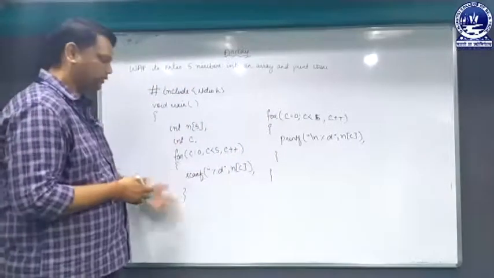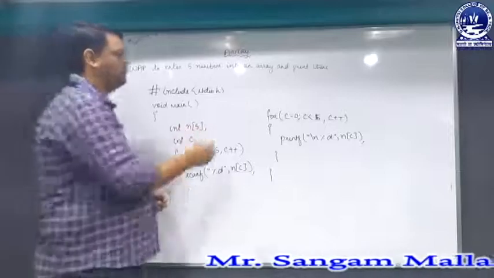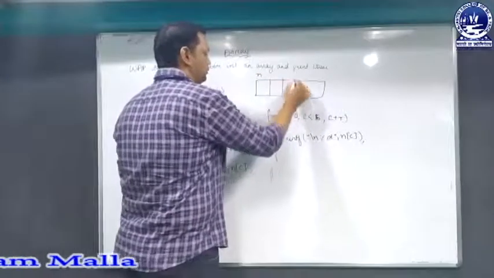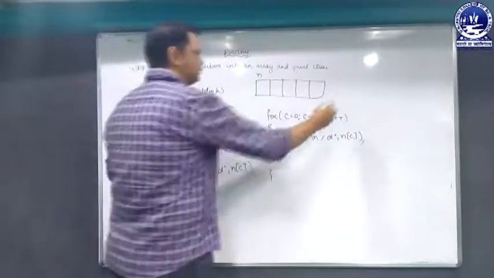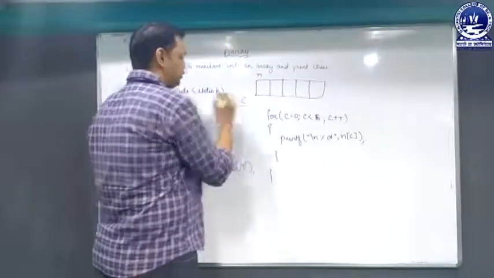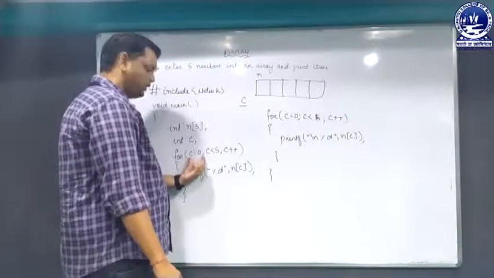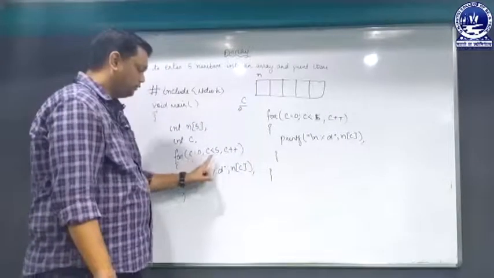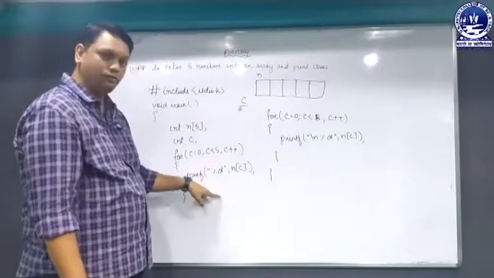So let's take the rough work of this program. I have written n of 5, which means 5 memory blocks will be stored in the memory. int c: I have taken another counter variable, that is c. Here c equal to 0, which means c will carry the value 0. It will check, is 0 less than 5, true or false? Yes, true. If it's true, then it will enter the block.